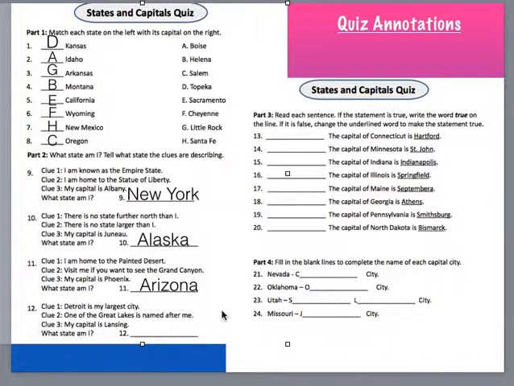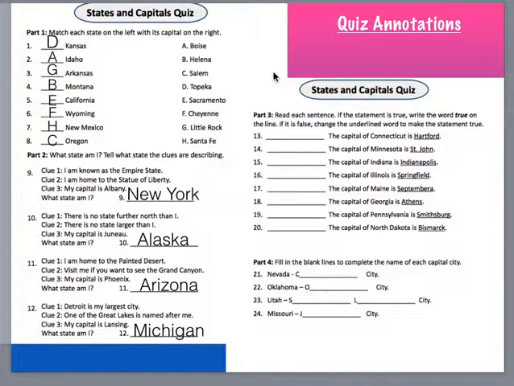Number 12. Detroit is my largest city. One of the Great Lakes is named after me, and my capital is Lansing. What state am I? We learned all about the Great Lakes. You know the acronym is HOMES. Think about all the states. Which one could it be? And it's Michigan. Excellent. Okay, coming over to here, number 13.